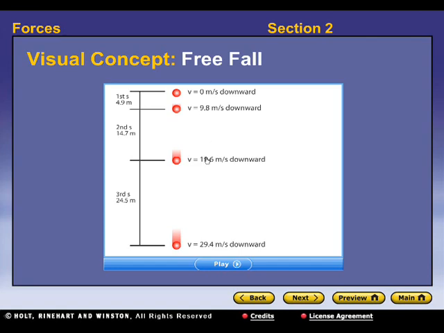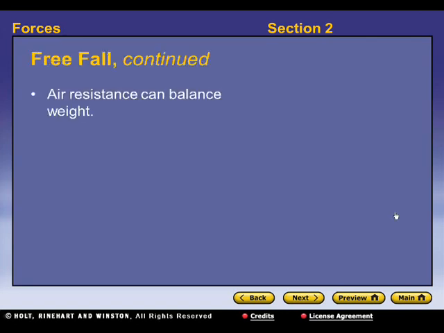In the second second, it goes from 9.8 to 19.6. If you take 9.8 and add another 9.8 because it goes another second, you get 19.6. For the third second, you add another 9.8 to 19.6, and you get 29.4 meters per second. And then if you went another second, you would add another 9.8. So free fall acceleration just means that every second that goes by, you're adding 9.8 meters per second of speed to the object as it's falling.